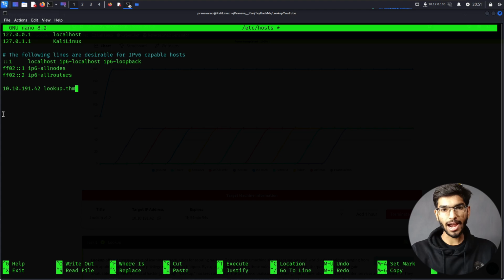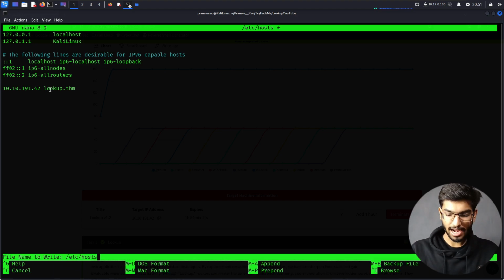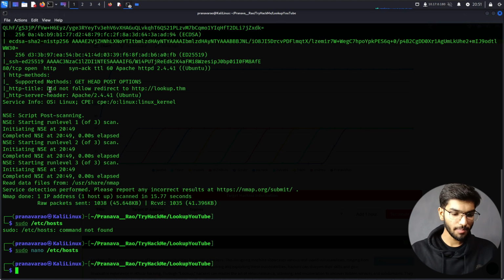I have added the IP address and I'm assigning the domain name lookup.thm, which is good for this challenge. Then let me press Control X, Y, and Enter, which saves the file. Now let's browse this.